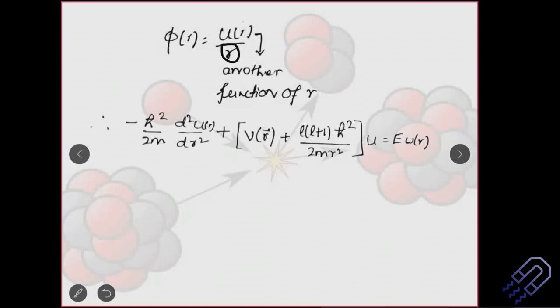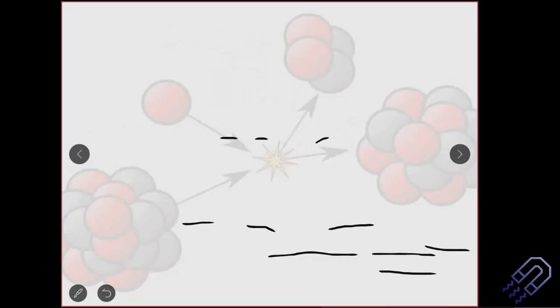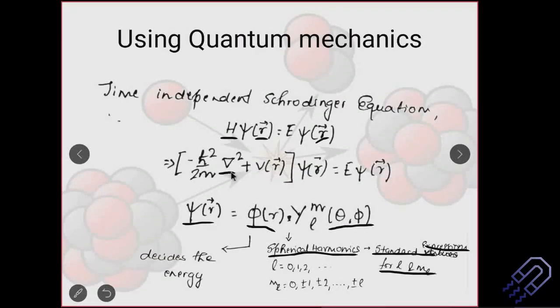Now then we jump directly to this. I'm not really showing you the derivations here, but let me just go back. I should actually put that example here. So you see this psi. Oh, this is delta. Delta, you know, is del square by del x square plus del square by del y square plus del square by del z square. Here we have just r, so we'll just write it down as del square by del r square.